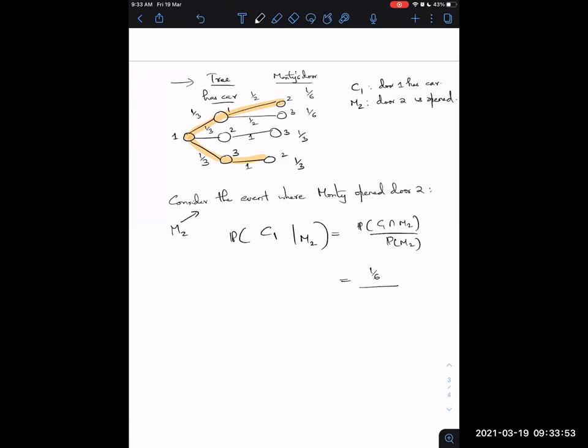So what is the probability of M2? There are two branches which you have to look at. Just look at the tree diagram. So what is the probability that door 2 is opened?